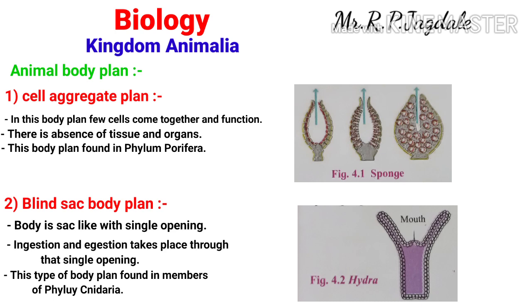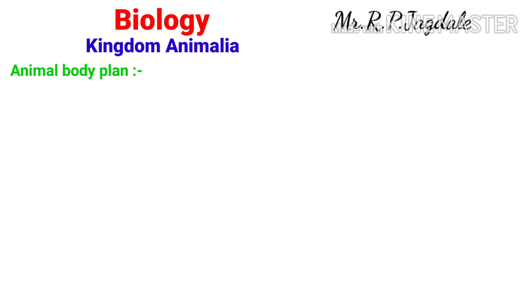It has a sac-like body, that's why it is called the blind sac body plan. This is the second body plan.